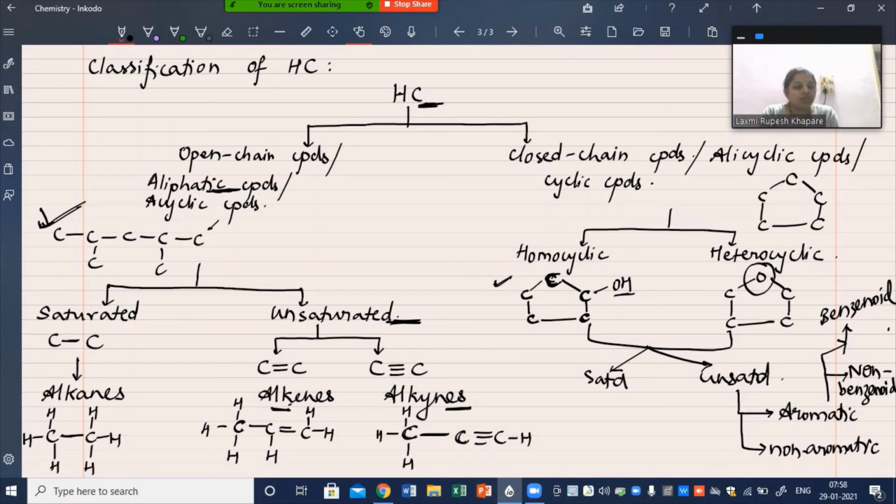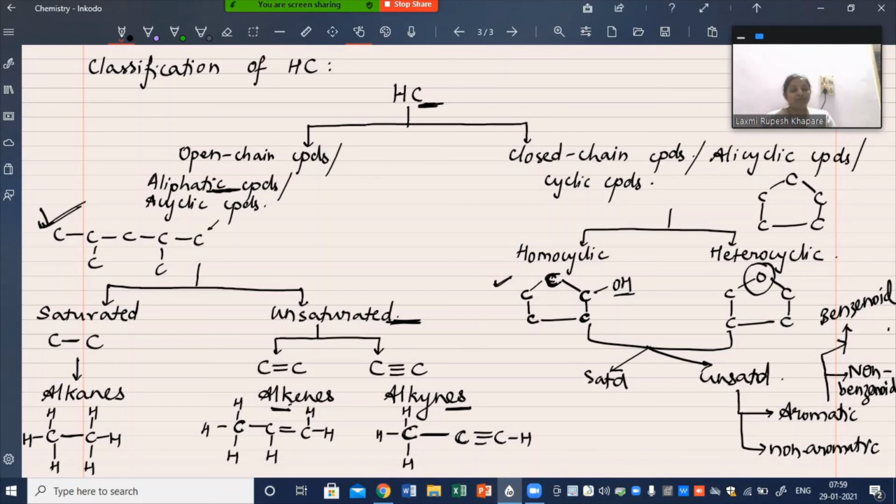Heterocyclic compounds are the ones in which at least one heteroatom becomes a part of the cyclic ring. Now both of these are further of two types, saturated and unsaturated. And in unsaturated, there are further two types, aromatic and non-aromatic. Aromatic compounds, a very big branch of cyclic compounds, are further classified as benzenoid and non-benzenoid.